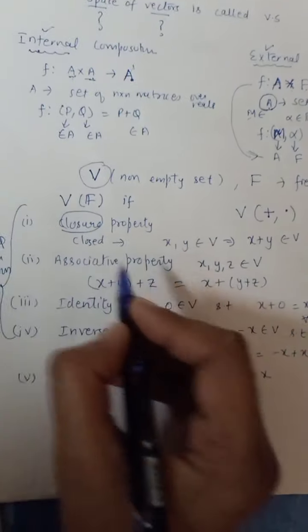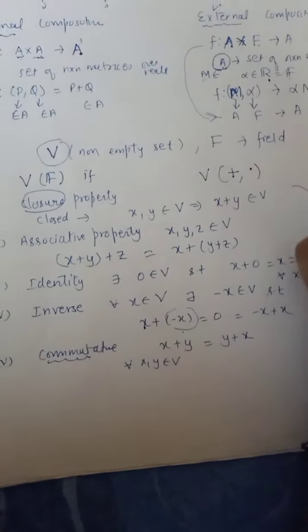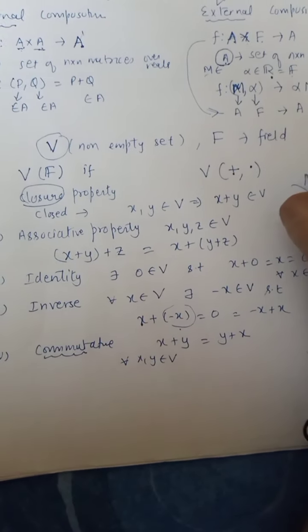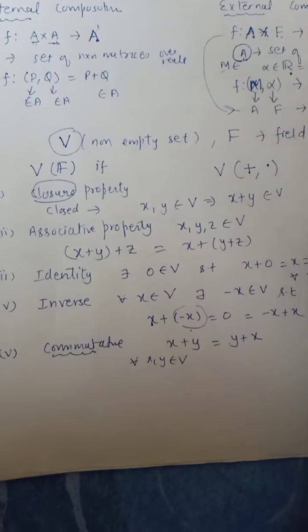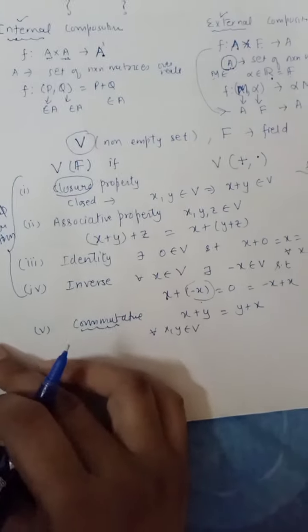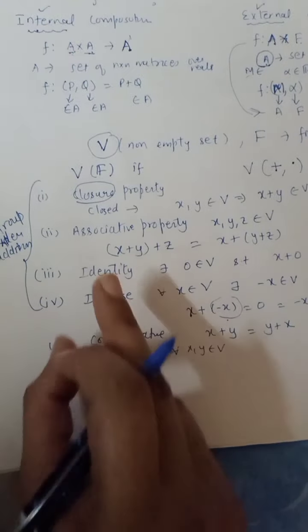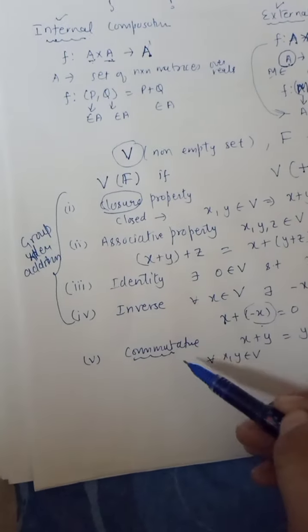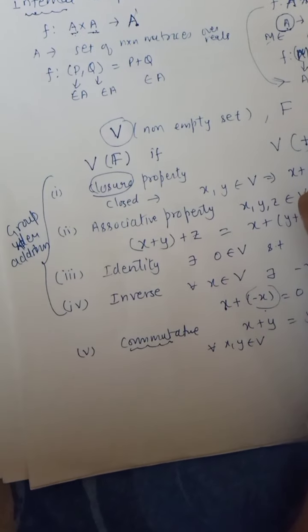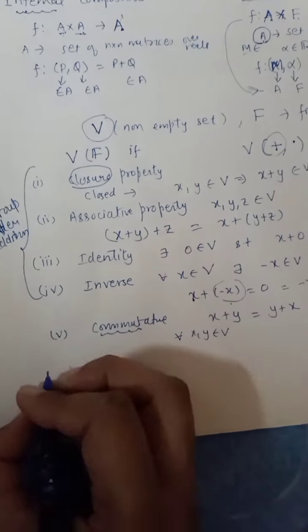And if a group satisfies all these properties 1, 2, 3, 4 and 5, then that group is called an abelian group. Along with these 5 properties, if you have observed, I talked about all these properties only under addition. Now the role of multiplication will come in the next properties.